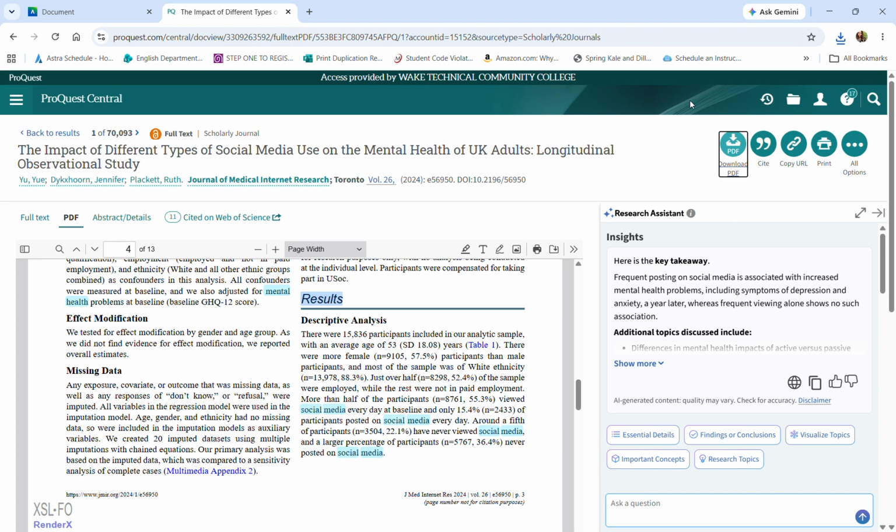So remember that your sources also should support your argument. They're not meant to replace your own thinking. Your job here is going to be to make a clear claim, but use these scholarly articles as evidence. And of course, explain why that evidence makes your position more convincing.